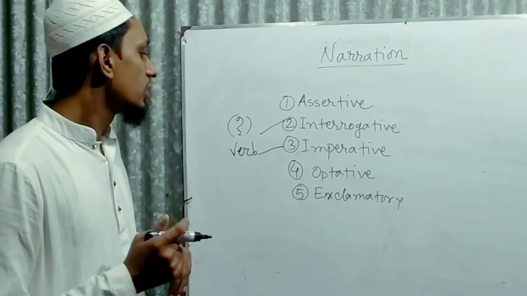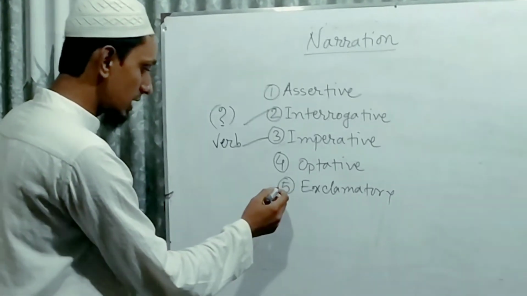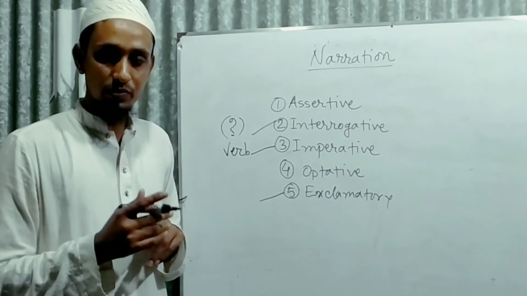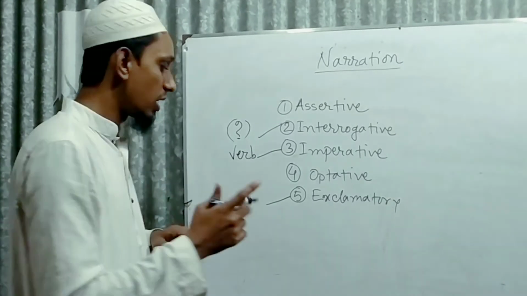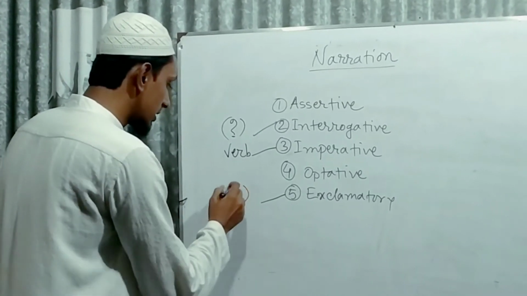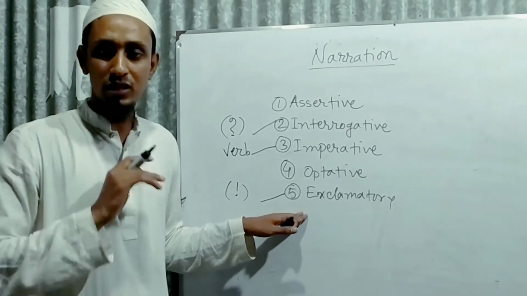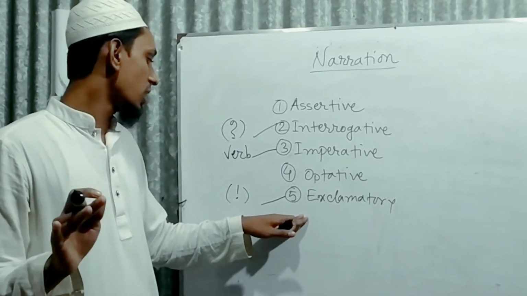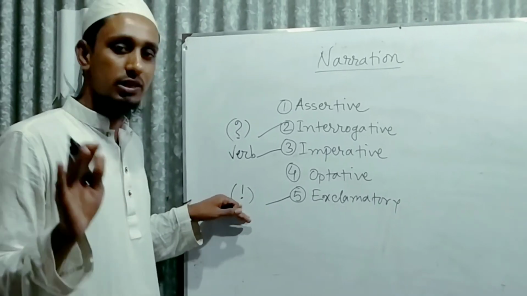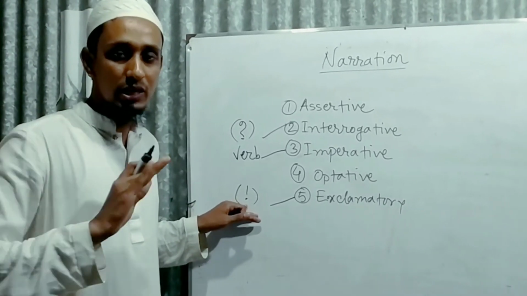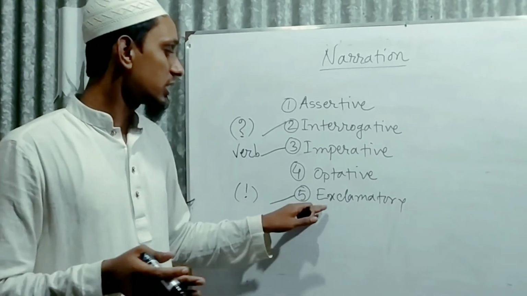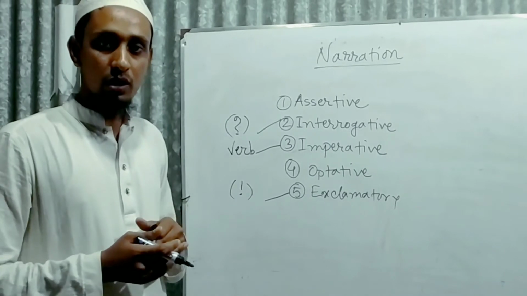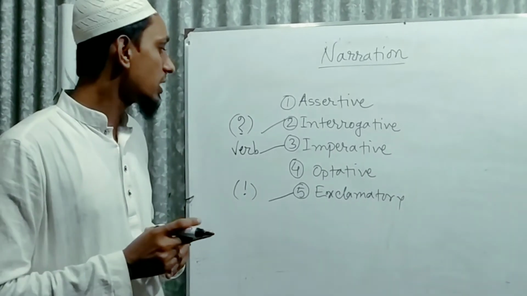Okay. Then come to the next sentence, that is exclamatory. How can you understand that it is exclamatory? If you find an exclamation mark at the end of the sentence, you can call it an exclamatory sentence. It is a very easy way to understand that it is an exclamatory sentence. What is the way? If you find an exclamation mark at the end of the sentence, you can easily call it an exclamatory sentence. So already three we have done. We have two remaining.